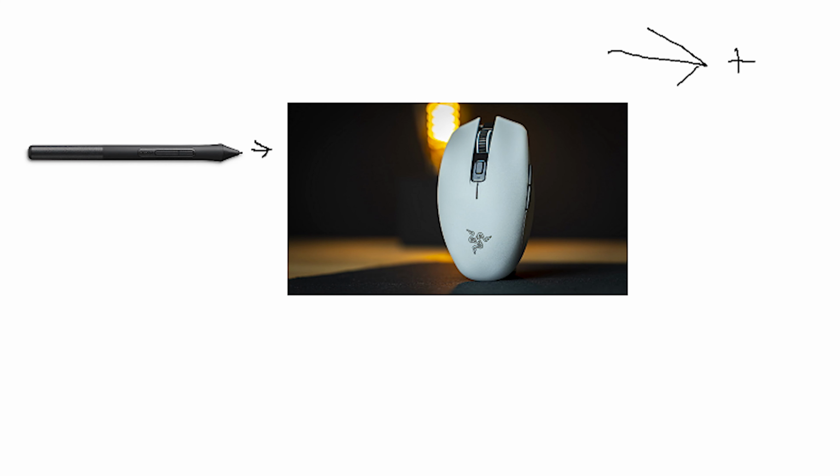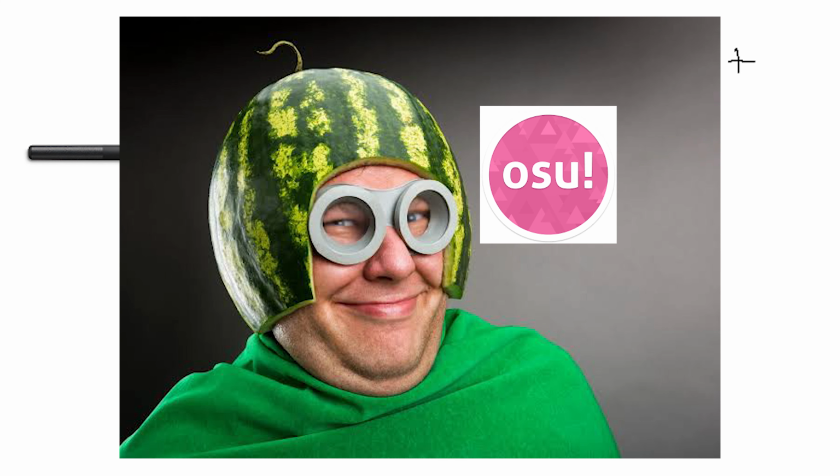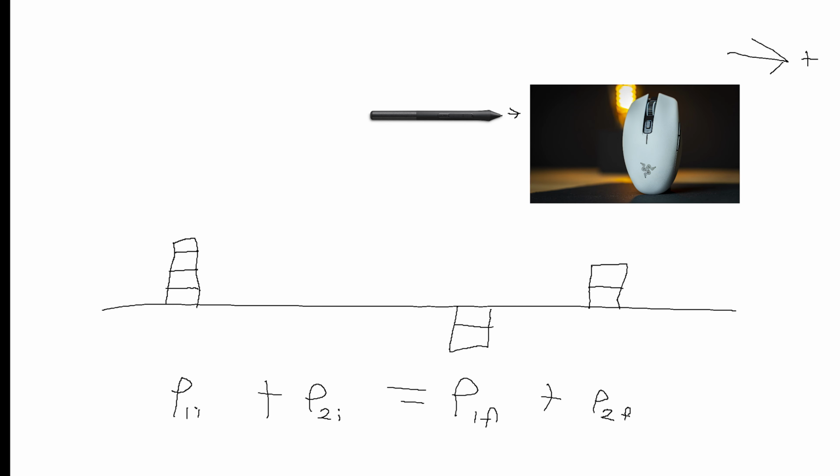Okay, so this section probably took the longest to think of. Imagine you're a weird person who wants to quote-unquote click the circles by sliding an object horizontally at a mouse button. Let's also say that this object is a pen. This would result in an inelastic collision, and its bar chart is shown here.